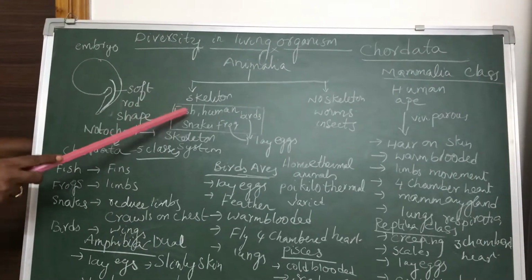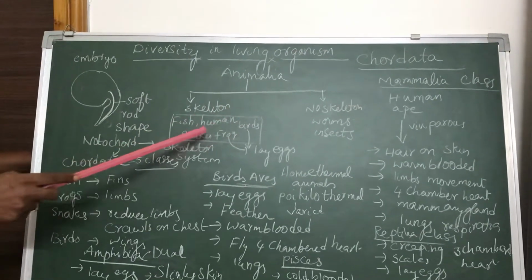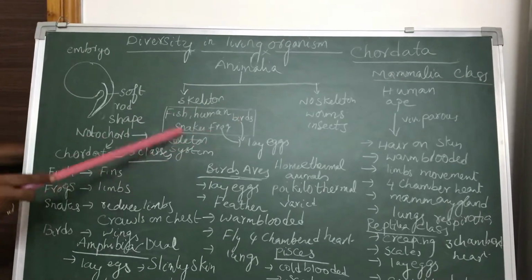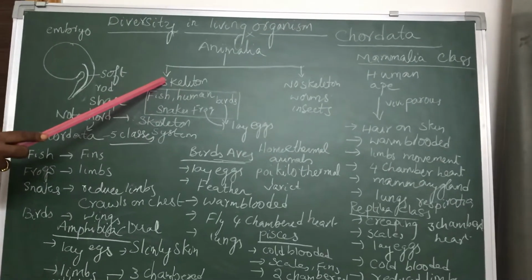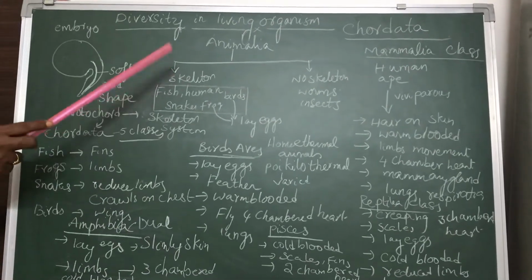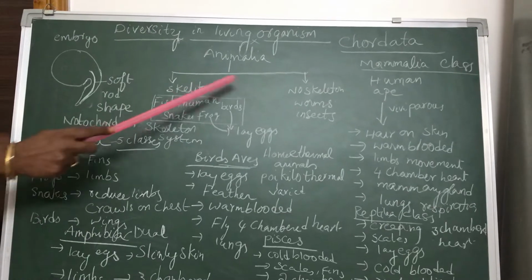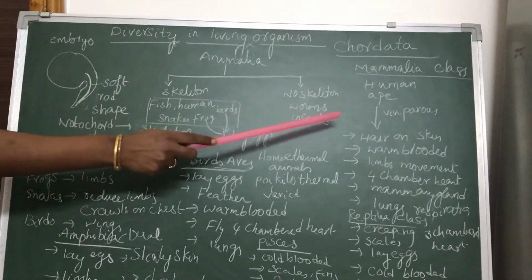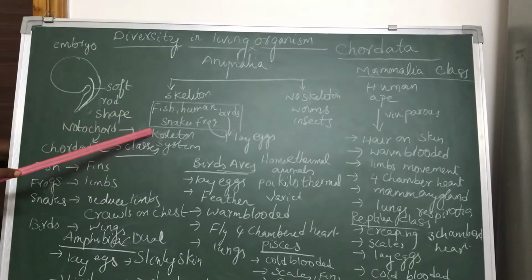First let us recall. When you look at animals like fish, human beings, birds and snakes, these animals possess a skeleton system. Based on the presence and absence of a skeleton system, Animalia is divided into two groups. Some animals which do not have a skeleton system are grouped in one phylum. Animals with a skeleton system are grouped in another phylum.